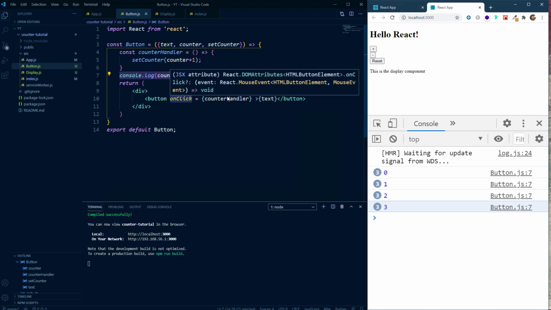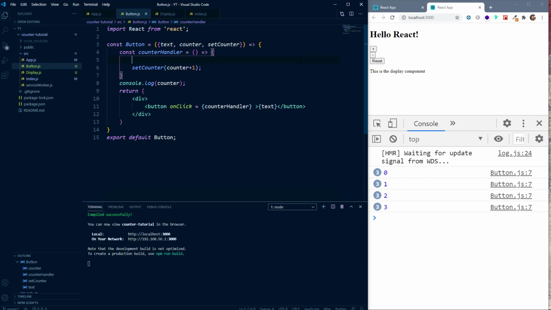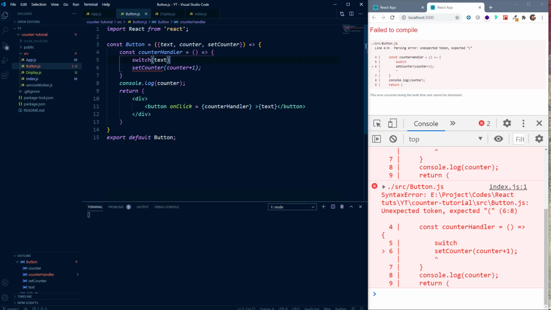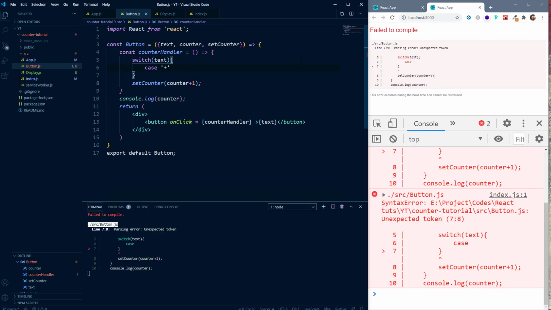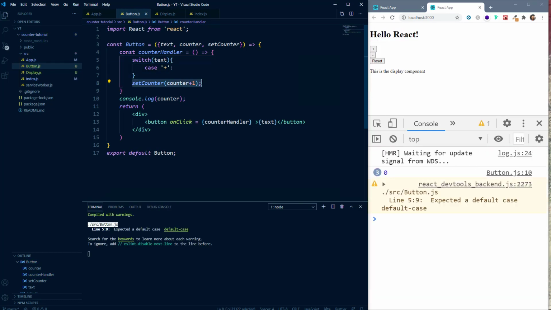So I hope you must have figured it out that we can use this text property here to conditionally change the value of the counter. So here inside the counterHandler, we can create a switch statement, and we'll say switch text, and inside this we'll say case plus. If the text is plus, what we have to do is say setCounter counter plus 1, and we can create a break statement here.